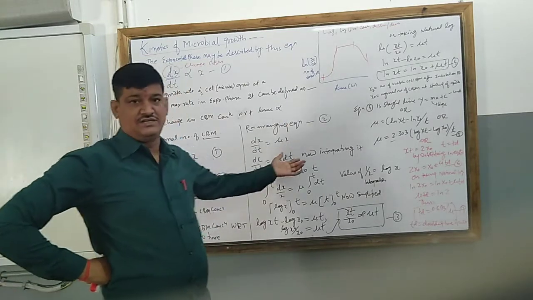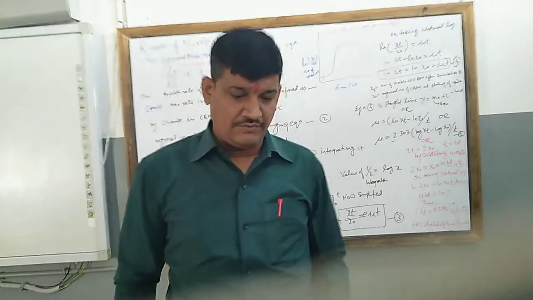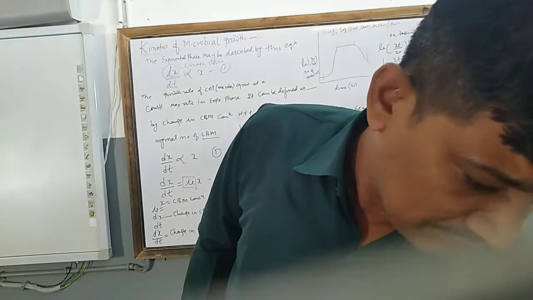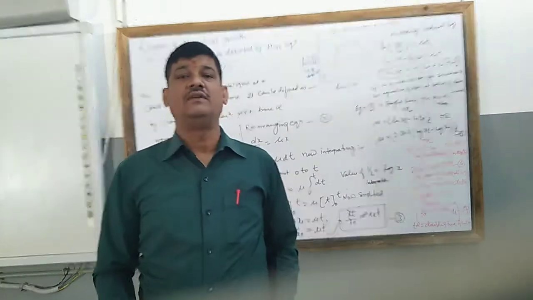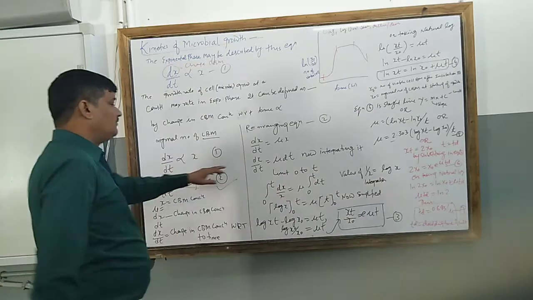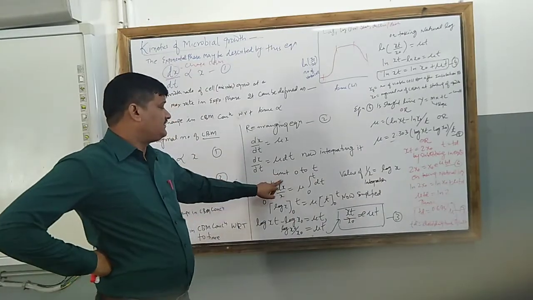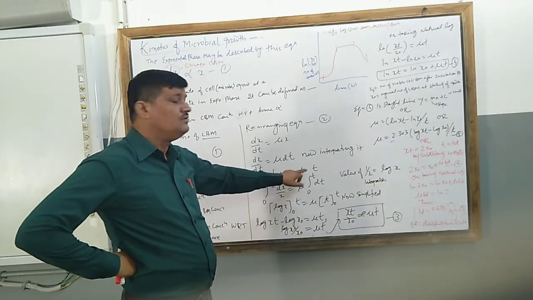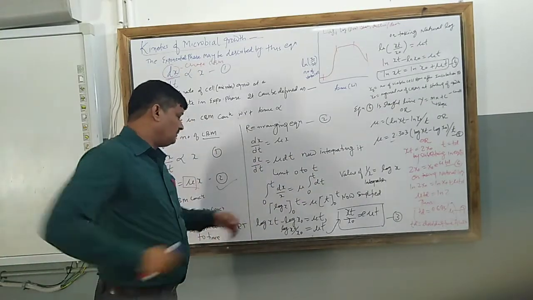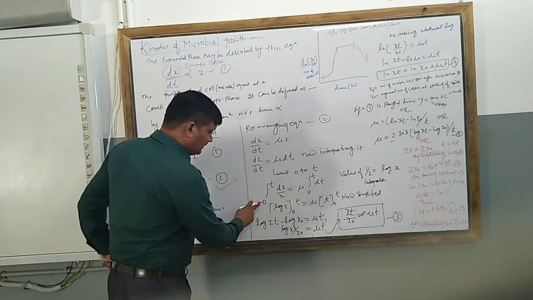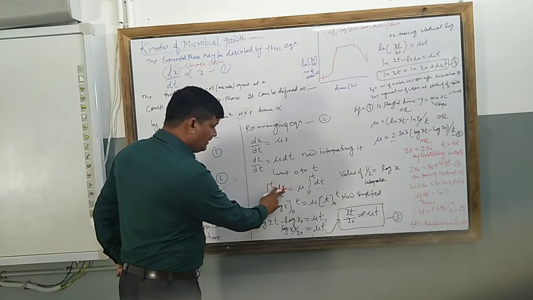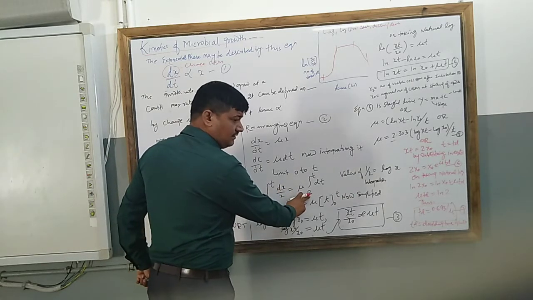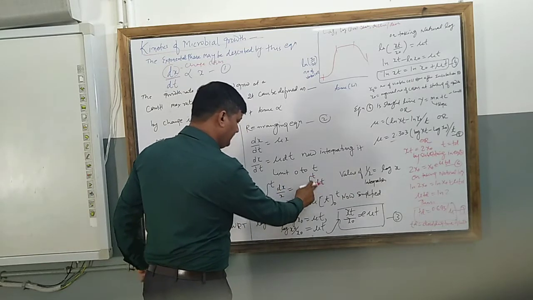Now integrate it. Why are we doing integration? Integration is done to find the area under a curve, or the total area of a curve. So let us start from limit 0 to t. Integration is done from 0 to time t. So this is the integral from 0 to t of dx upon x, equal to mu times the integral from 0 to t of dt.